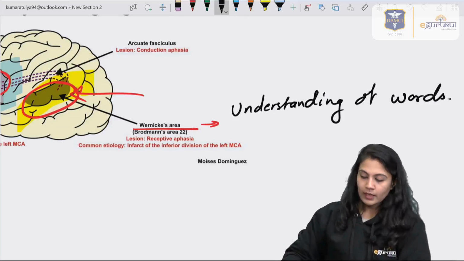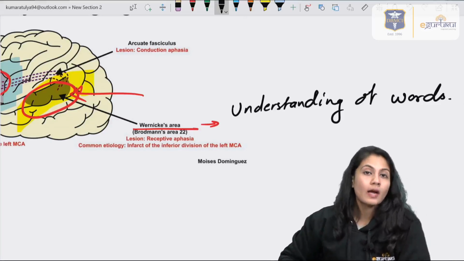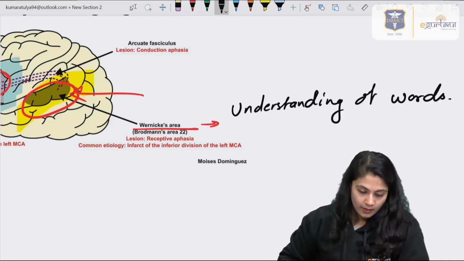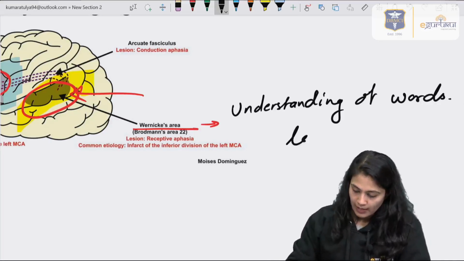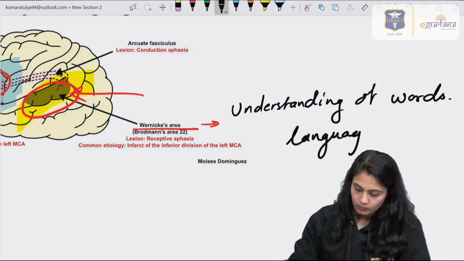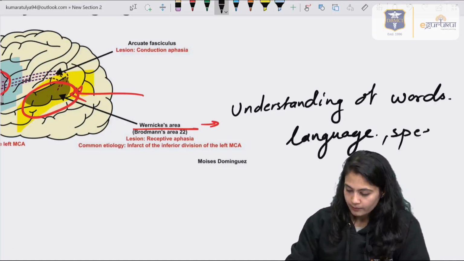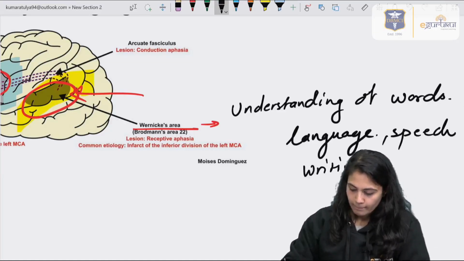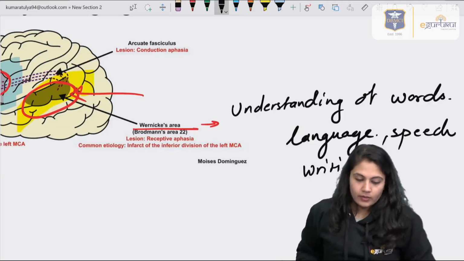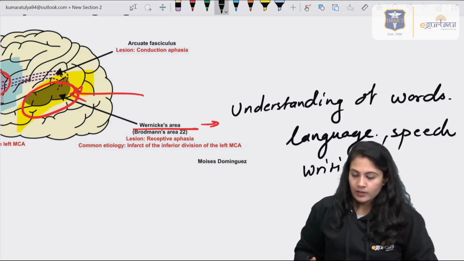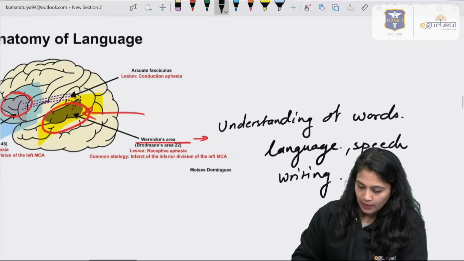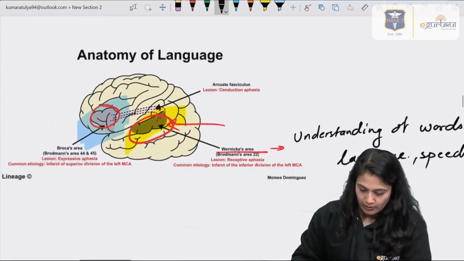So the understanding of the words happens due to the Wernicke's area, as well as language, right? Then the speech and writing.